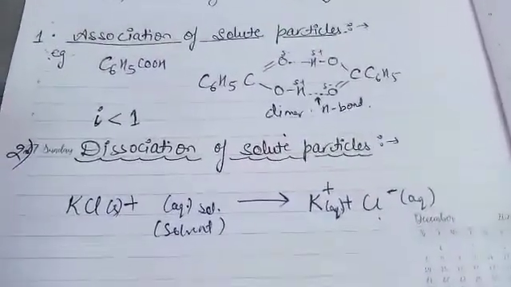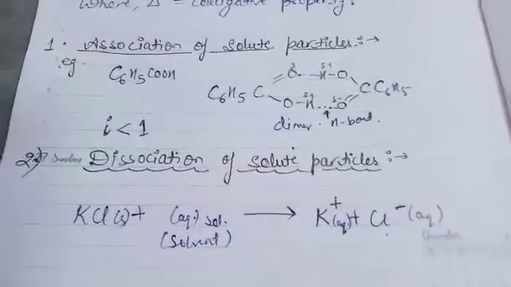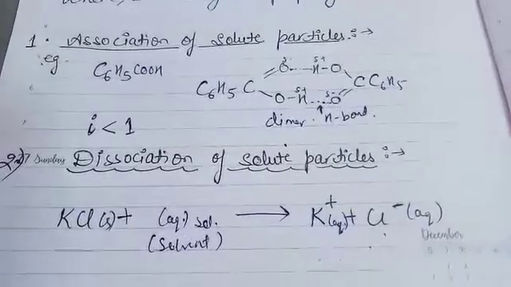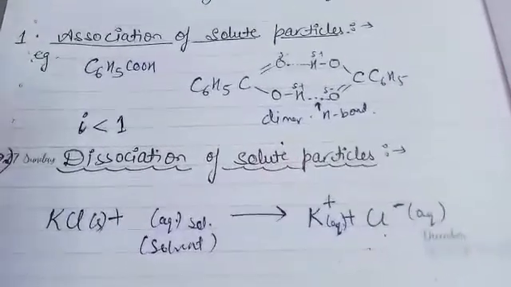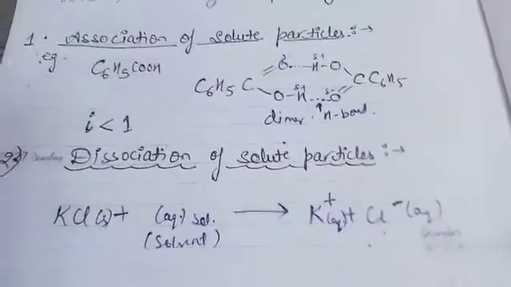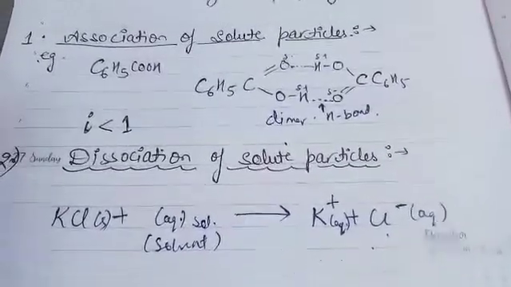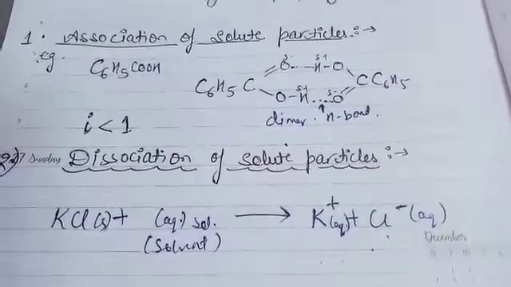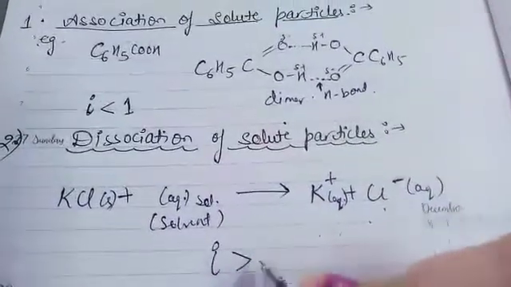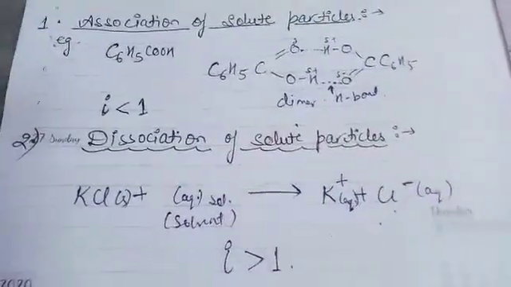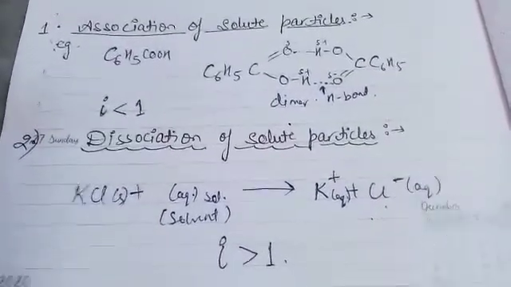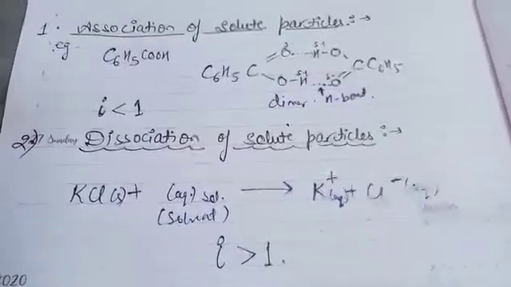So what's the effect on molecular mass? Now in this case, the number of particles increases, which means the colligative properties also increase, which always leads to a lower value of observed molecular mass. So the molecular mass decreases, lower in comparison to expected. So in this case the value of i is greater than 1. This is regarding molecular association and dissociation. In the next video I'll explain the Van't Hoff factor. Okay, thank you.